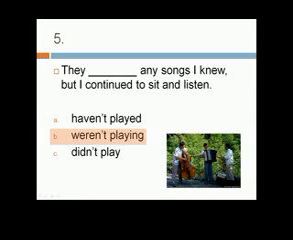They weren't playing any songs I knew, but I continued to sit and listen. I feel there's emphasis here on activity. You could ask, well, what were the musicians doing? What songs were they playing while you sat there and while you listened? There's an emphasis on activity rather than completion of action.